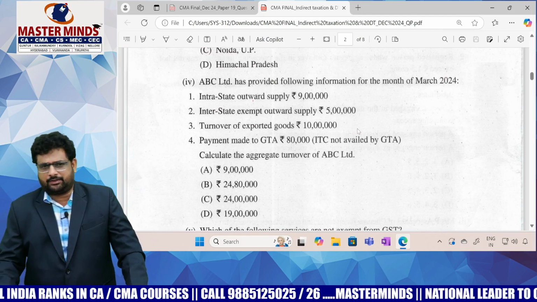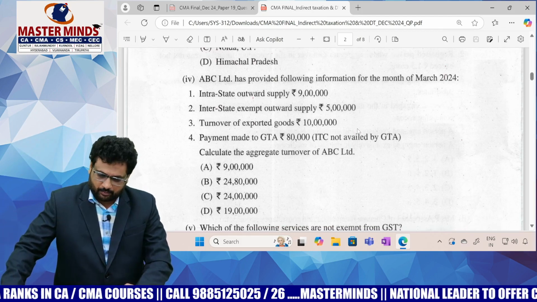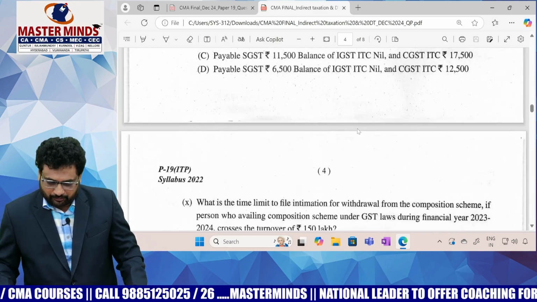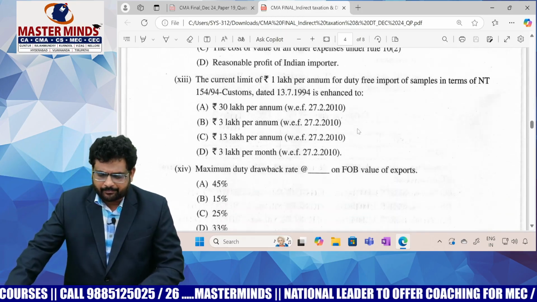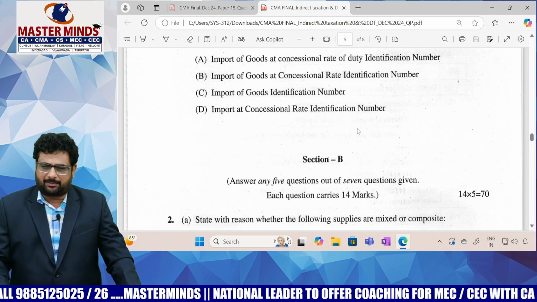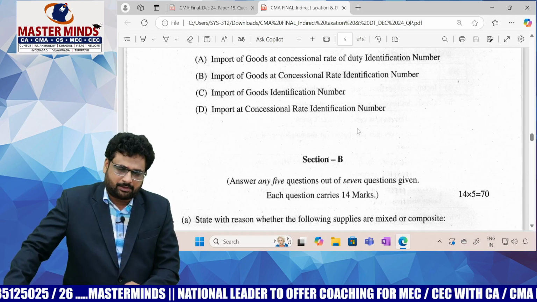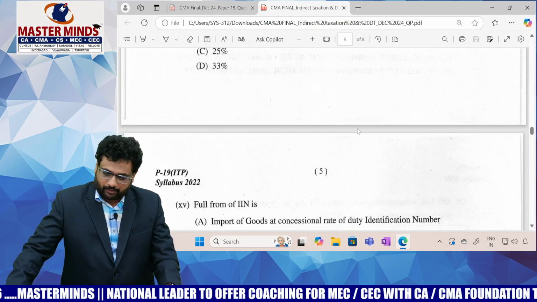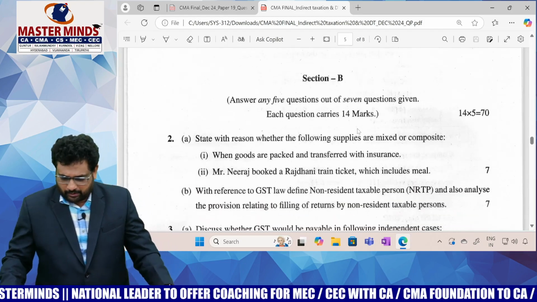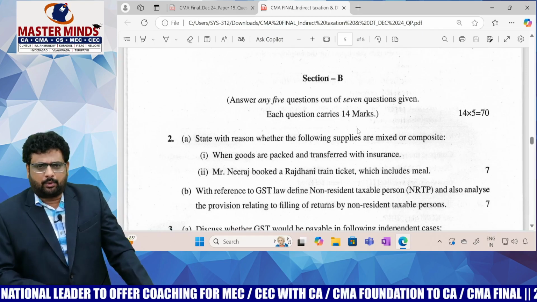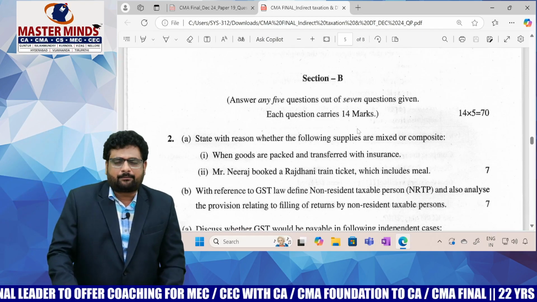But actually there was not that much difficulty level. Straightforward ones. So the MCQs I can say are a little bit easy, except the computation ones may take more time to answer, but they all are straightforward MCQs if you observe. So that's why I straight away move to Section B, which deals with the descriptive paper.